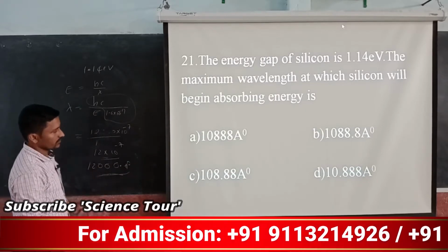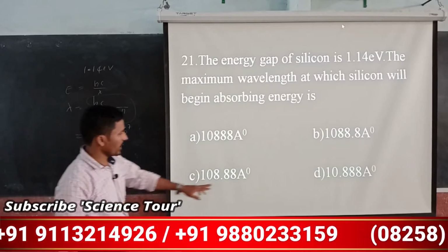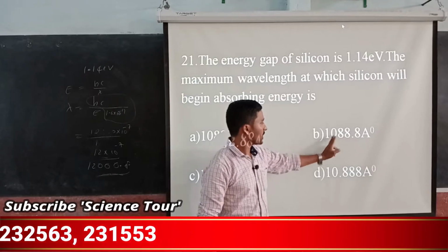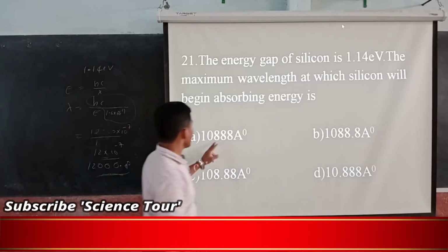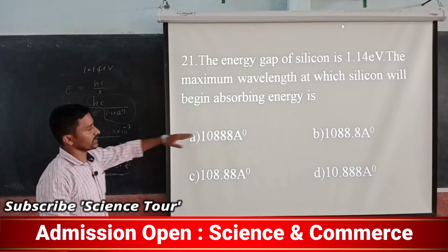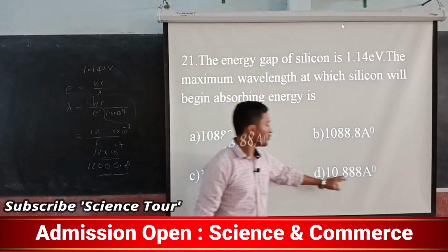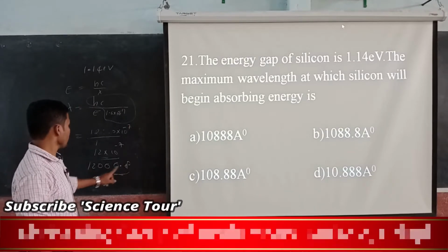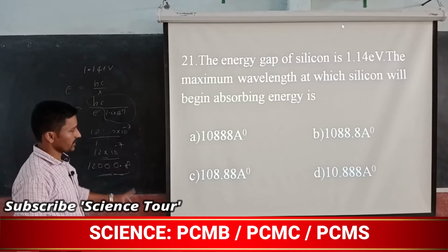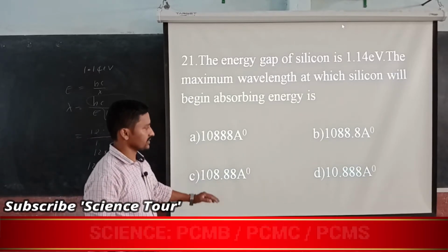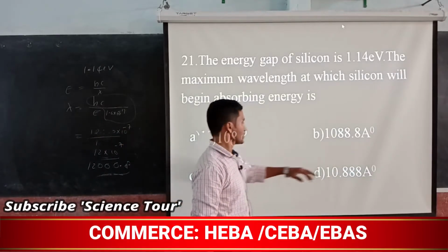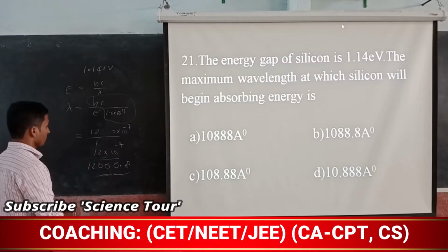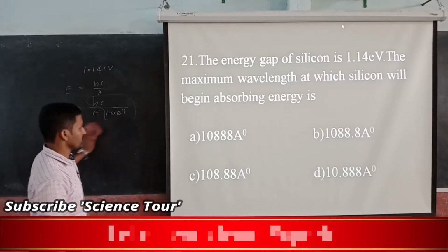If angstrom means 12,000, then 108 is not it, that is in hundreds, and one is in tens, one in thousands, but we want it in 10,000s. So that approximation also you can do, and the right answer will be this.